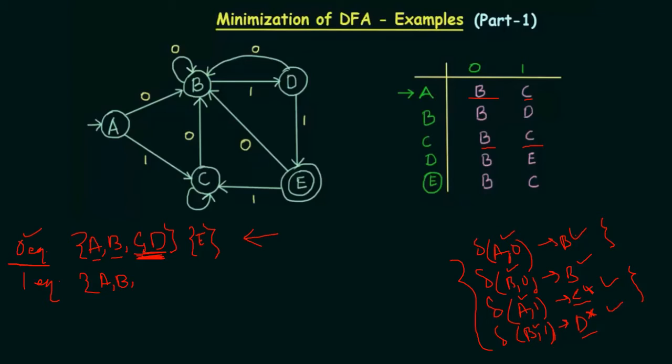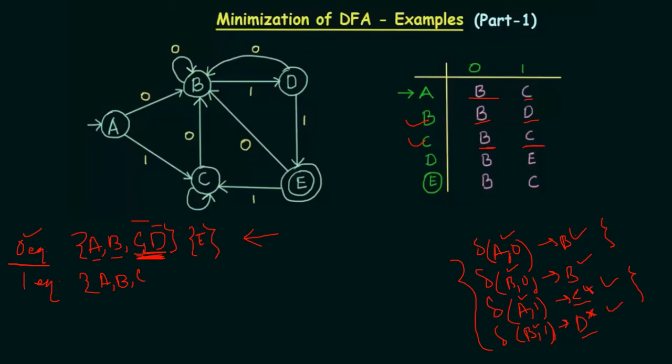But also if you look at B and the transition of B with C, you will find out that for 0 you are getting the same result, but for 1 you are getting D and C. But D and C are already paired together in the previous equivalence, so you can count C as one equivalent to A and B.